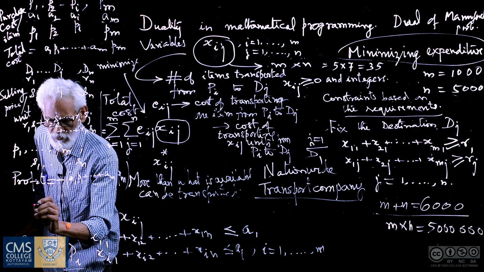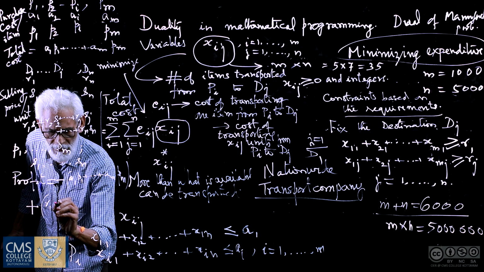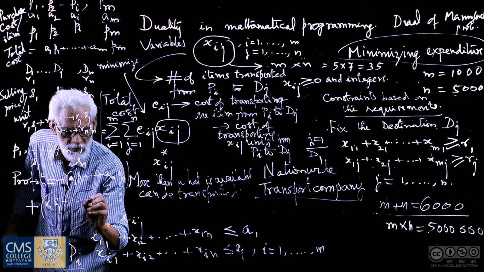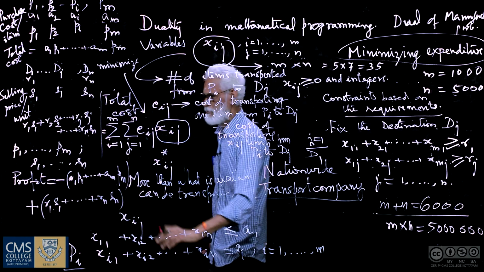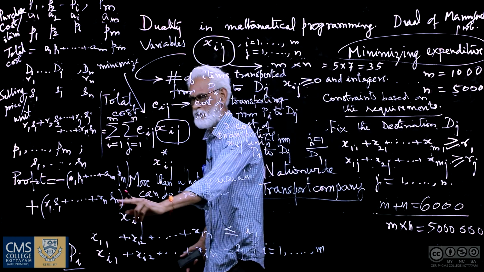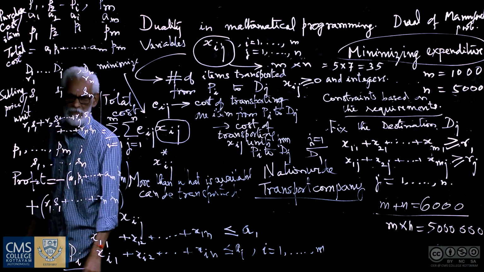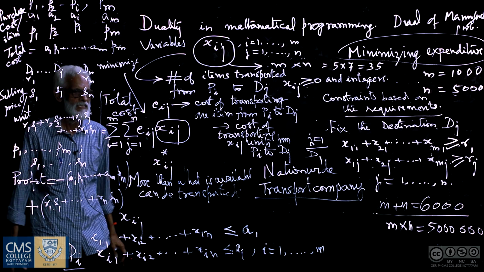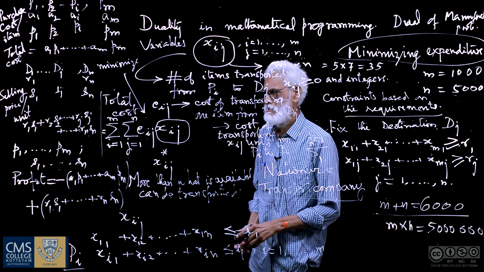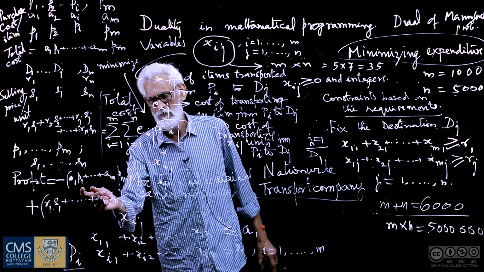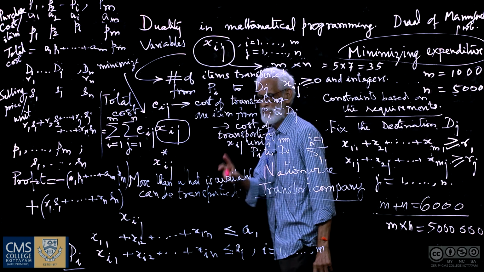Being income, I am going to give it a positive sign: R1 S1 plus so on plus Rn Sn. The difference between the two quantities is going to be the profit of the transport company. So, the problem is how to find out this P1 so on Pm, S1 so on Sn. That is the main problem.